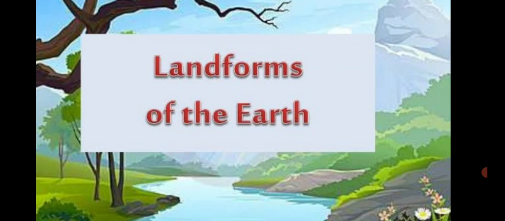The earth's surface is not the same everywhere. It is highly uneven. The earth's surface has land and water. Three-fourths of earth's surface is covered with water and one-fourth with land. Forces of nature, such as wind and rain, have for ages carved out the earth's surface, forming various landforms. These landforms are also called relief features.